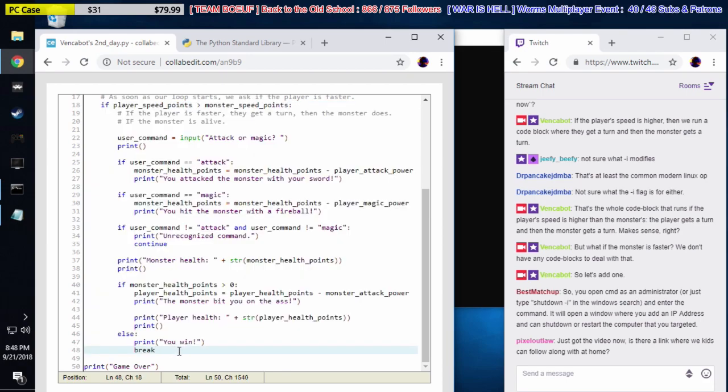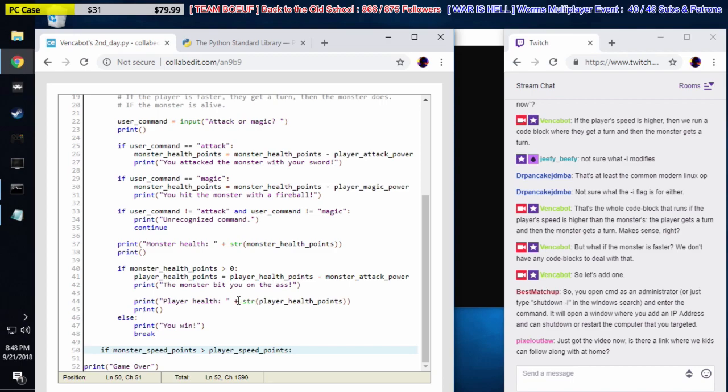Now we're going to make another if statement. Well, let's go down here. Okay, so we're going to indent for the while loop. We're going to go 1, 2, 3, 4. We're inside this while loop, right? We're going to say if monster speed points are greater than player speed points, then we're going to do all this same stuff, but we're going to get the monster's turn first. Let's just do that then, right? Where's the monster's turn? Right here. Right? So we're going to copy this code.